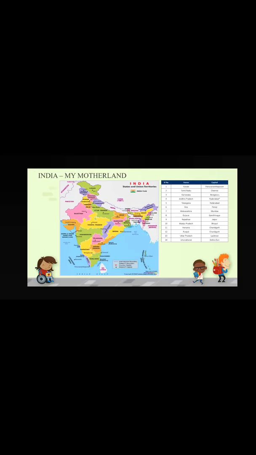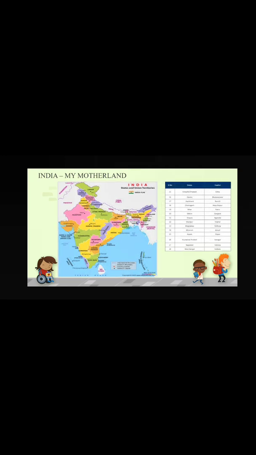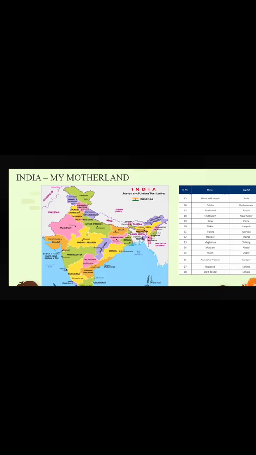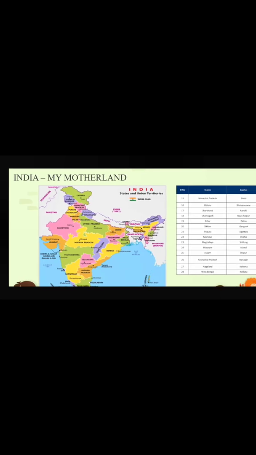Now come to the next. Here we have to read about the other 14 states. So Himachal Pradesh. This is Himachal Pradesh and its capital is Simla. Next, that is Odisha, located here. This yellow color is Odisha, and its capital is Bhubaneswar. Next, Jharkhand, and its capital is Ranchi.